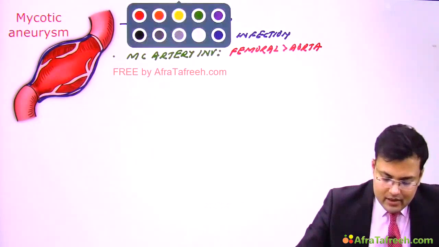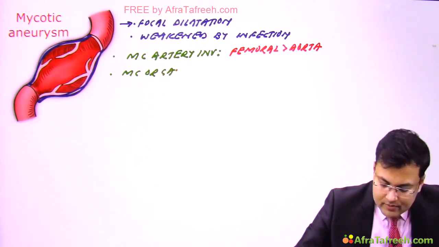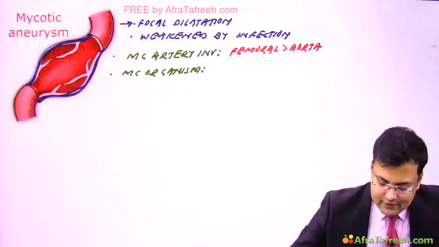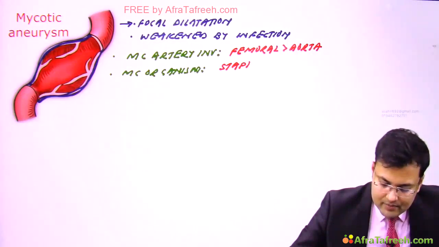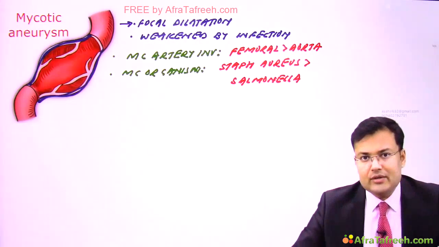Simple. And what's the most common organism responsible? It's Staph aureus followed by Salmonella. Clear? So these are the important points related to mycotic aneurysm.